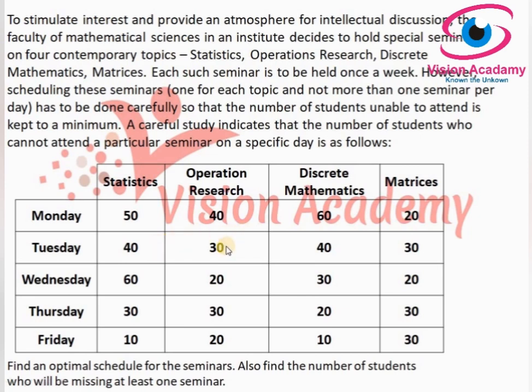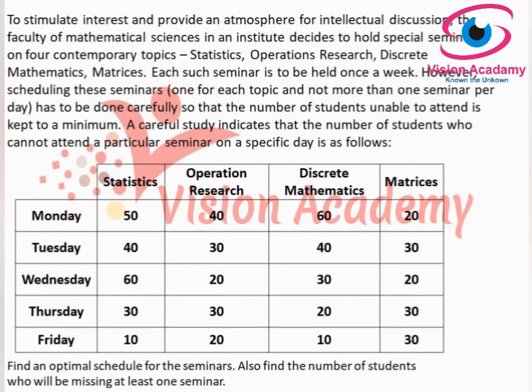So this is the scheduling type of problem. Find an optimal schedule for the seminars. This is a special case in assignment problem. Also find the number of students who will be missing at least one seminar. We should find this out.